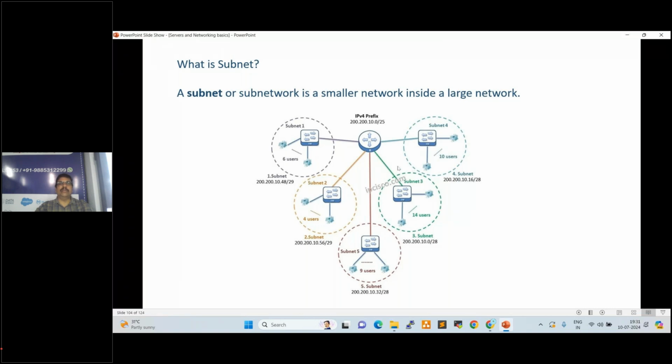Why do we require these subnets? To control inbound and outbound traffic from one subnet to another subnet. If you want to control the traffic, we can create firewall rules. What is a firewall rule? How can we configure that? We'll see that practically, okay.